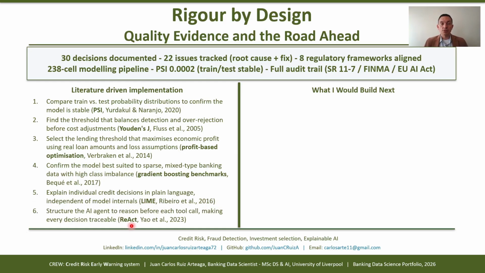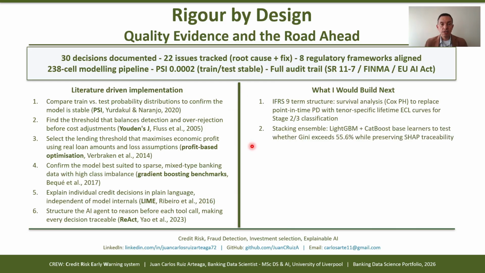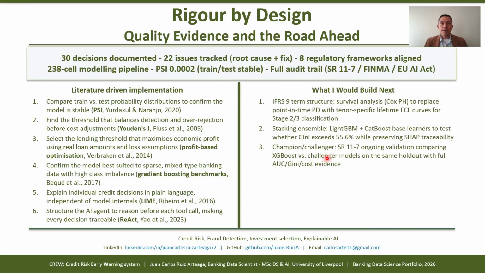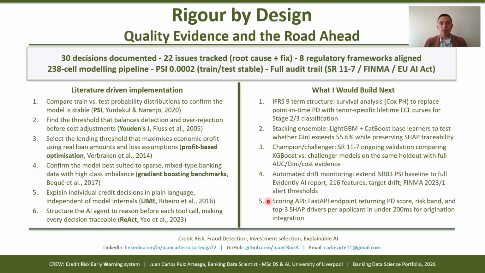The road ahead follows the natural production path. For instance, survival analysis for more precise ECL classification, a champion-challenger framework to validate XGBoost, and a FastAPI endpoint returning applicant scores in under 200 milliseconds.